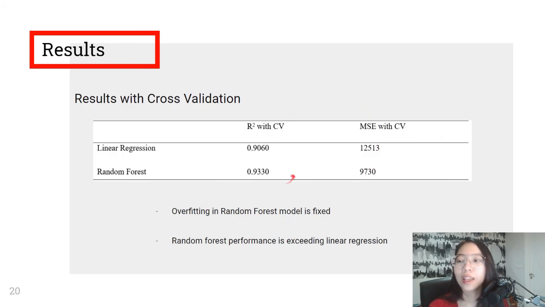Here we can see that the overfitting in the random forest model is successfully fixed with cross-validation, as the R-square has now increased and is slightly higher than the R-square from the training process. We can also see that the MSE of the random forest decreased by 30%, and this indicates that random forest performs better compared to linear regression as we apply cross-validation to the models.